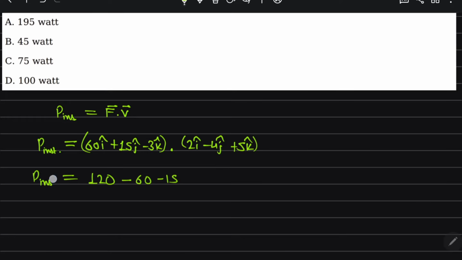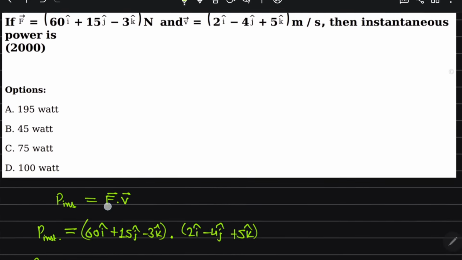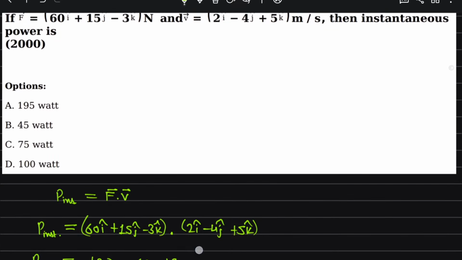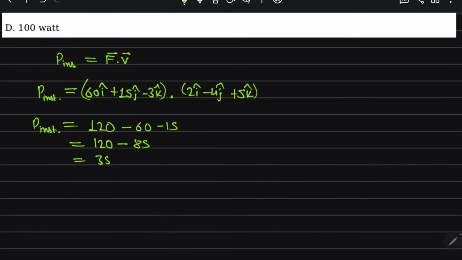So instantaneous power is basically 120 minus 85, so this comes out to be 35. Let me check once more: 2 i cap minus 4 j cap plus 5 k cap. 60 into 2 is 120, and 15 into minus 4 is minus 60, and minus 3 into 5 is minus 15.